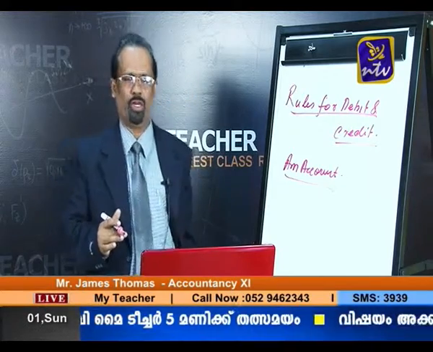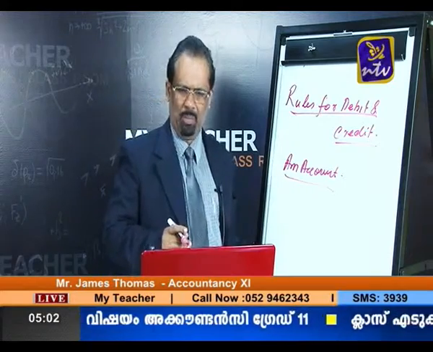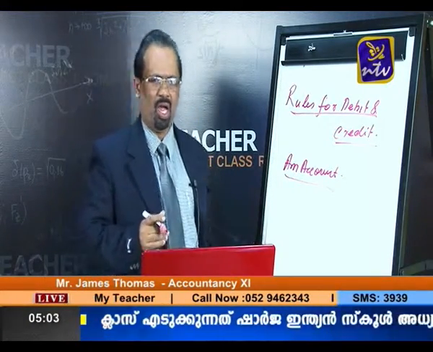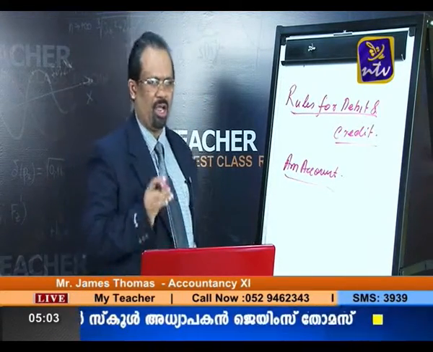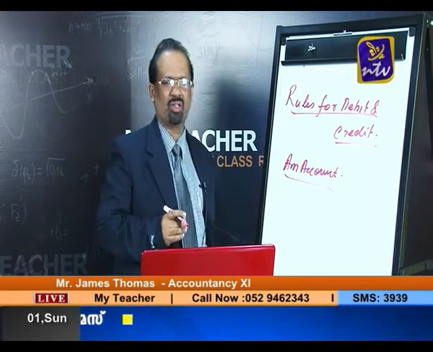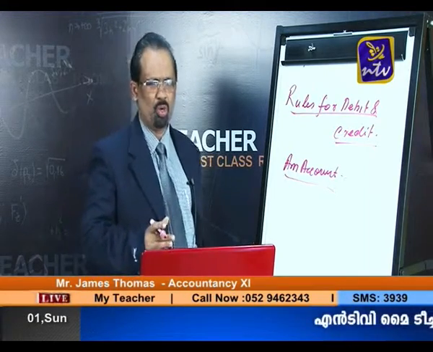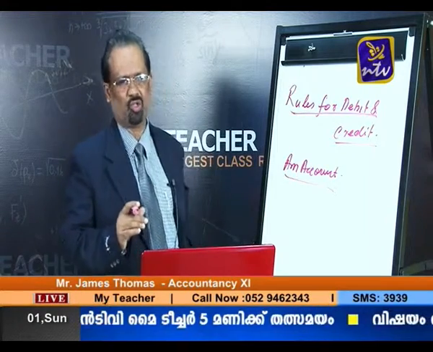We are also going to discuss journal, ledger, posting, balancing, trial balance, and how to make a trial balance, and the different subdivisions of journal, especially purchase book, sales book, purchase returns, sales returns, bills receivable, bills payable, cash book, and journal proper. These are the things we are going to discuss today.